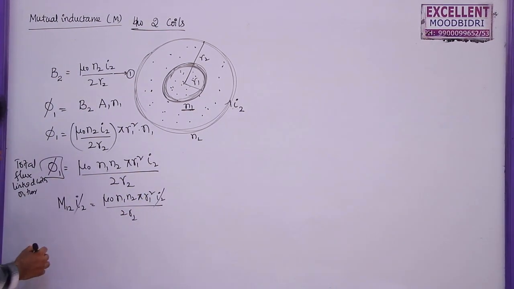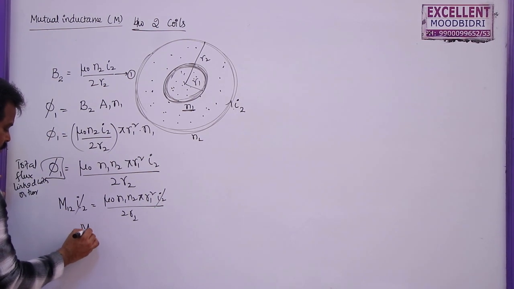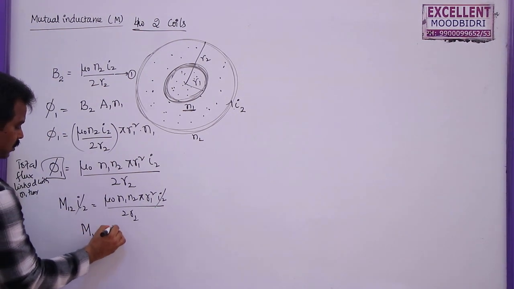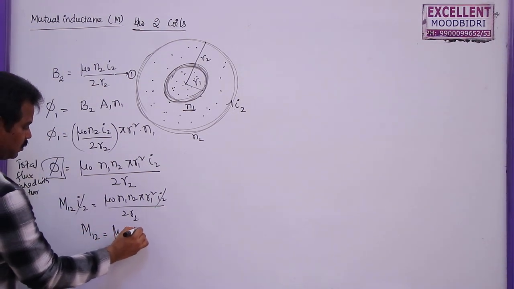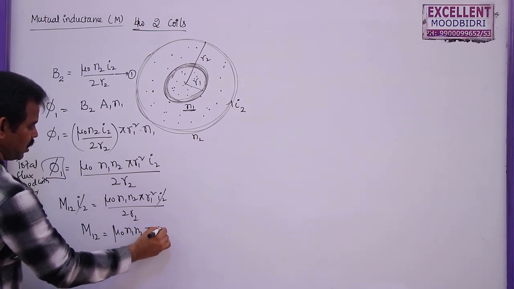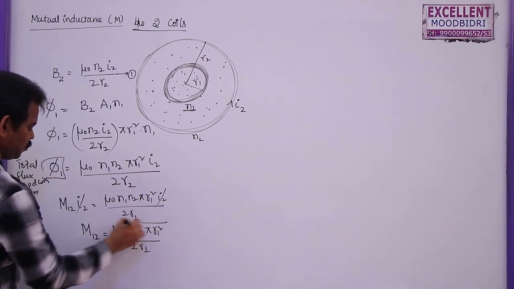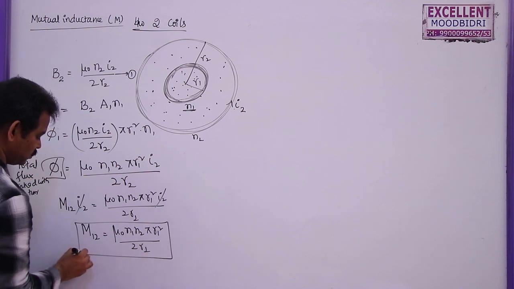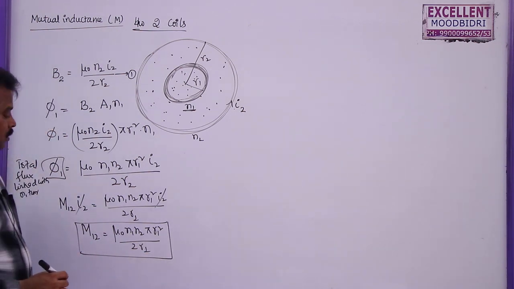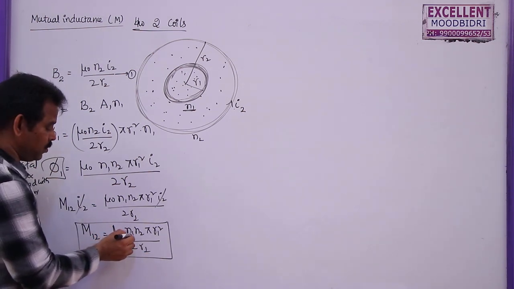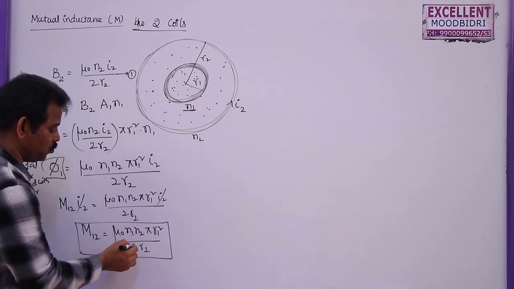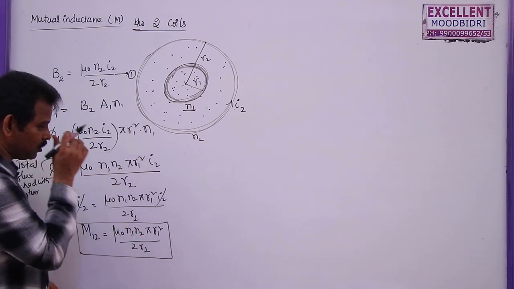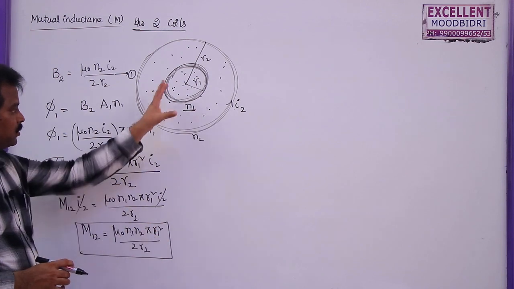Now cancel I2. So what is the mutual inductance between the first coil and second coil? This is mu naught N1 N2 pi R1 square by 2R2. So this is the mutual inductance. You can see mu naught is a constant, number of turns constant, pi constant, 2 constant, R1, R2, they are all constants. It all depends upon this one.